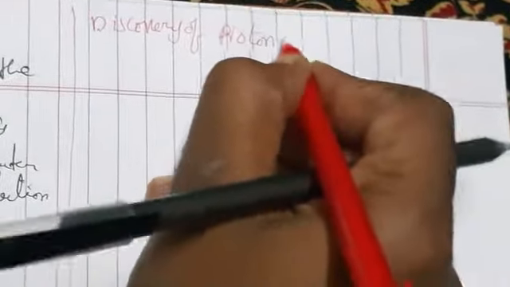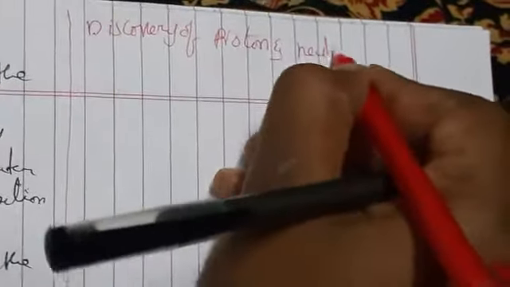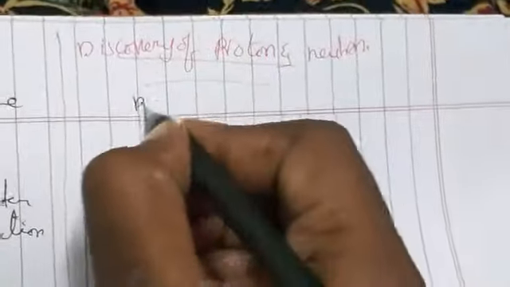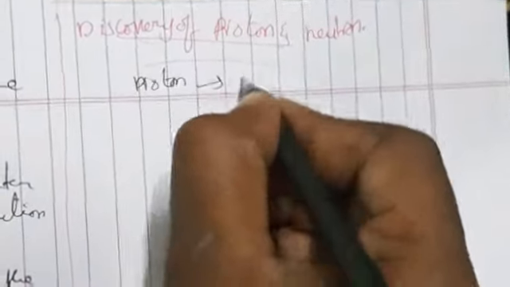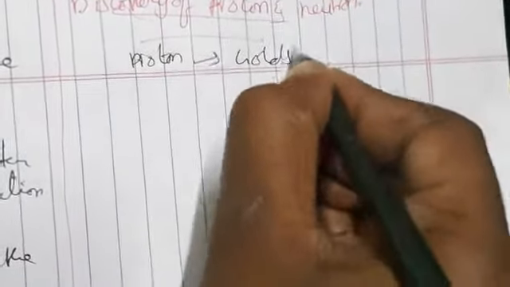Discovery of proton and neutron. Now let us discuss this. Generally, who discovered the proton? The proton was discovered by Goldstein, which is a positively charged particle.